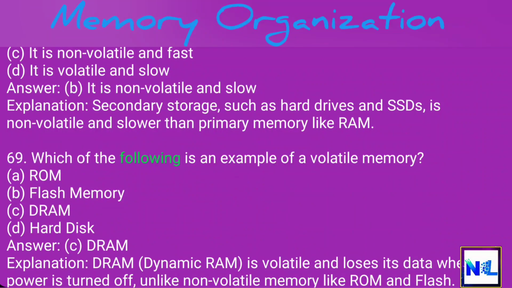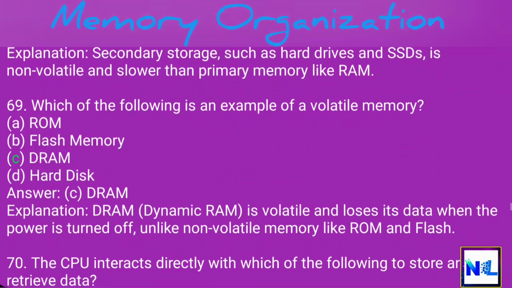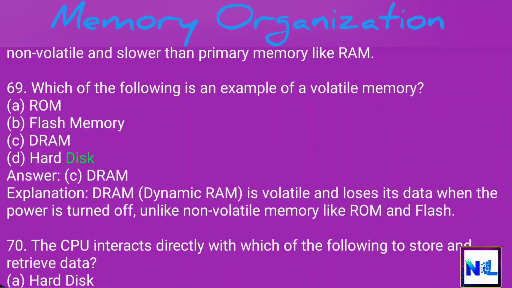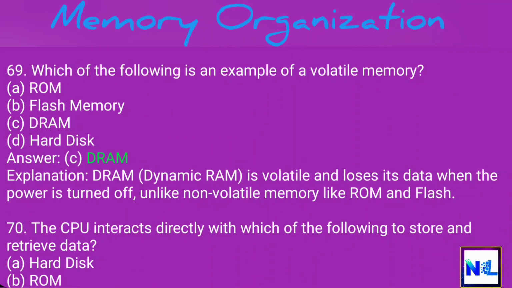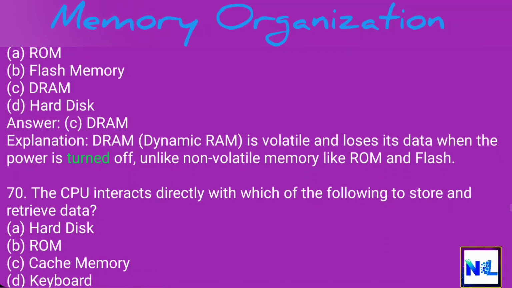69. Which of the following is an example of a volatile memory? A. ROM. B. Flash memory. C. DRAM. D. Hard disk. Answer. C. DRAM. Explanation. DRAM, dynamic RAM, is volatile and loses its data when the power is turned off, unlike non-volatile memory like ROM and flash.